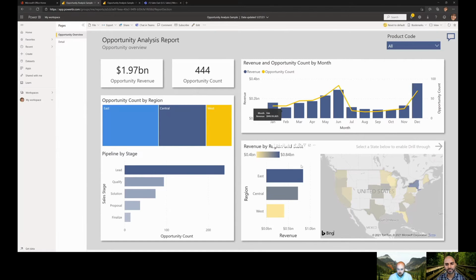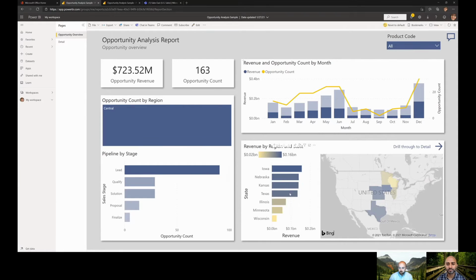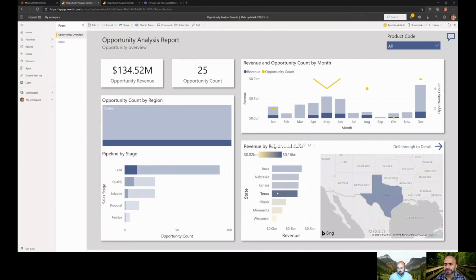That's cool. If I was, say, a member of the central region, I could click on the central region and look at the states that are there. Maybe I want to drill in. If I right click on central region and hit drill down, it's going to break that information out by state. So now I can see the states that comprise that central region, and maybe I want to look at Texas. I click on Texas and it zooms me into that state on the map.